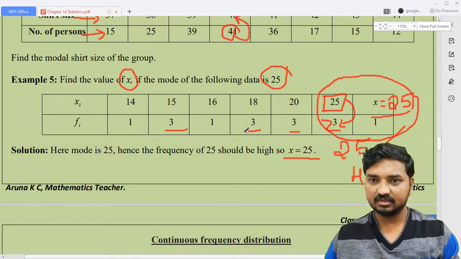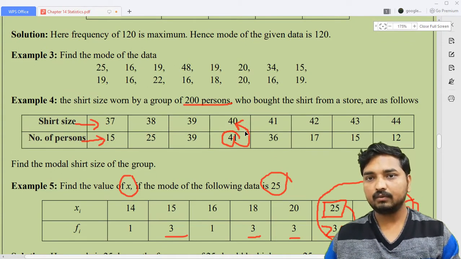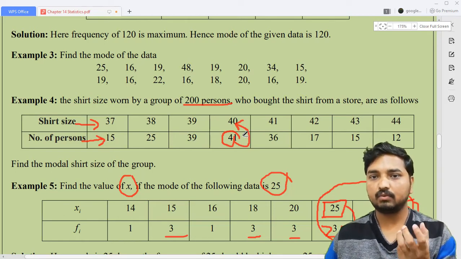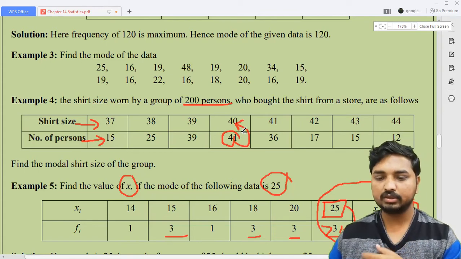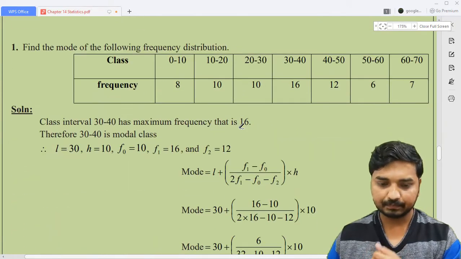This is the easiest way, and I think this kind of question will appear in the case of 1 mark questions only, remember. It may be in the form of multiple choice, filling the blanks, or very short answer. This kind of question will appear only as a 1 mark question, because it's very easy. Just by looking at the question you can identify what is the mode.